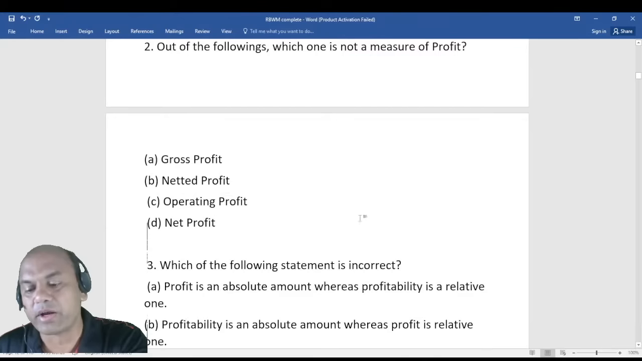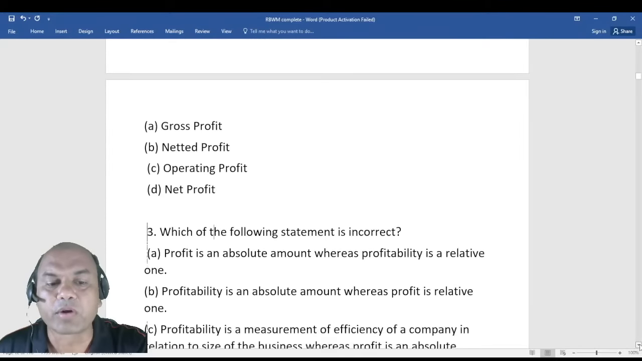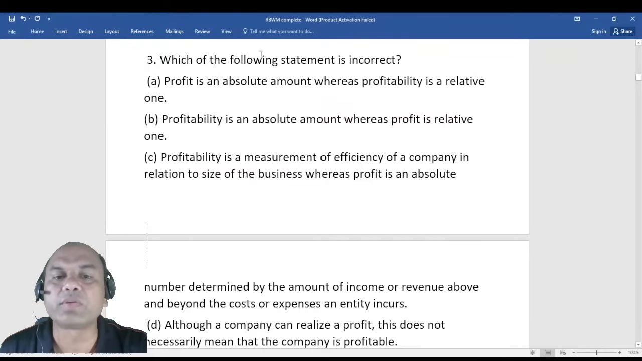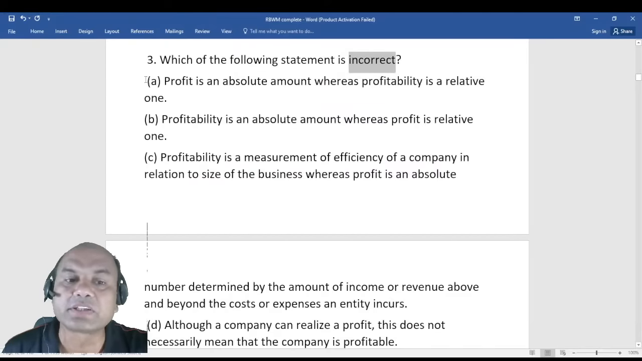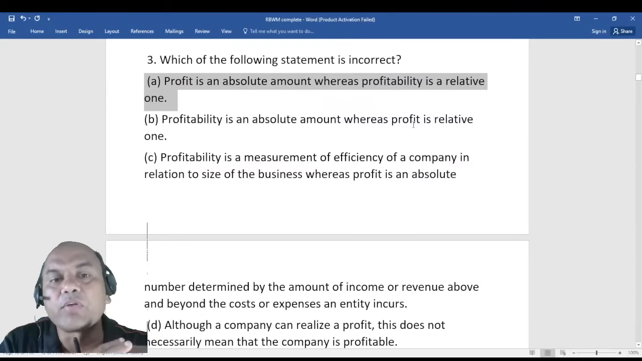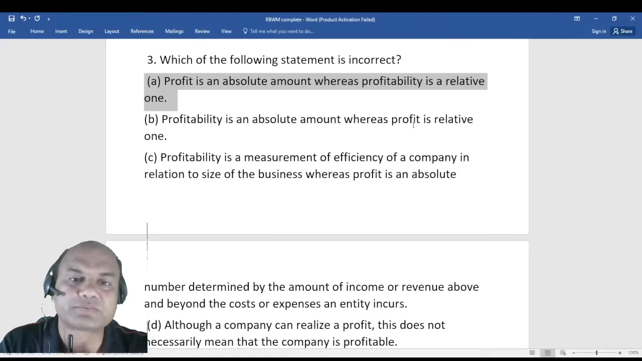Now we'll come to the point which Harish had pointed out: profit and profitability, the difference between them. Which of the following statements is incorrect? Profit is an absolute amount, whereas profitability is a relative one. This is a very important one. Profit is an absolute number. It means that if I have a profit of, let's say, 8 crores, I can measure 8 crores.